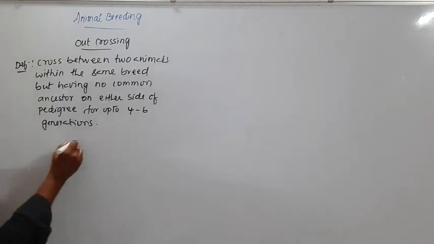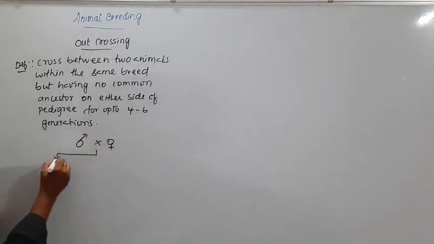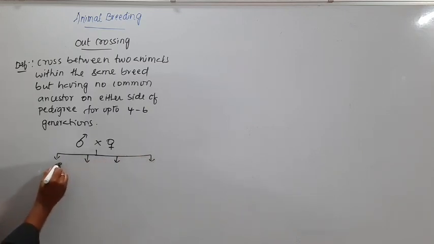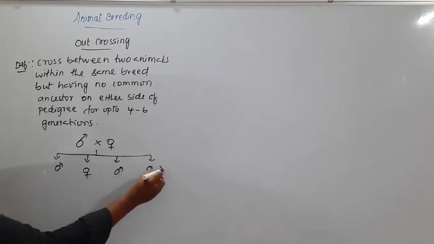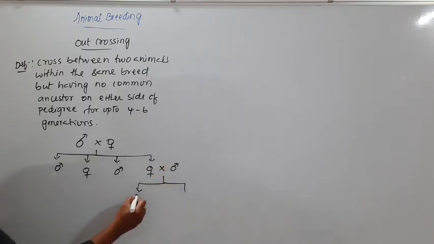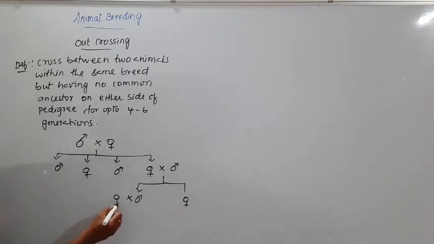Now we'll see here: you crossed, and then you have some offspring, and you crossed with another male and produced more offspring, male and female, and then crossed with another female.